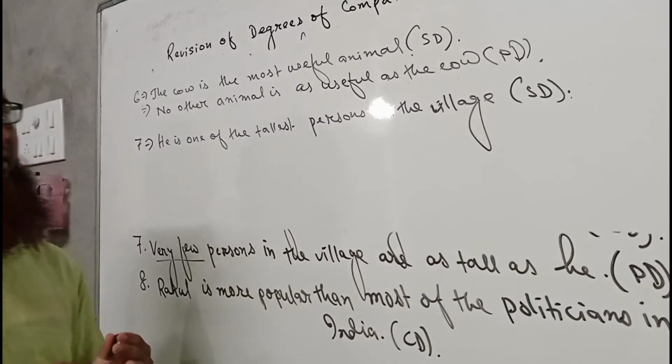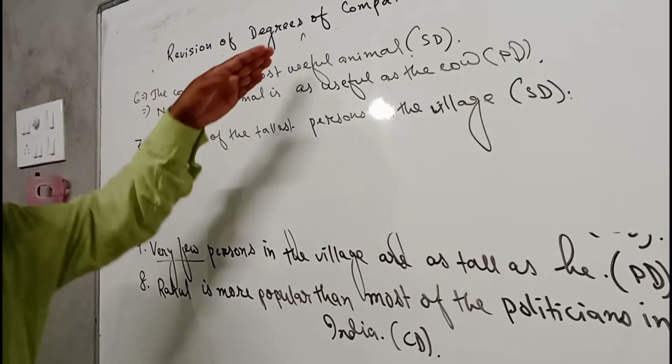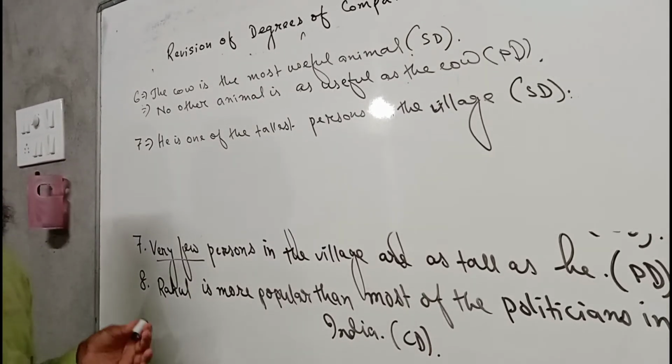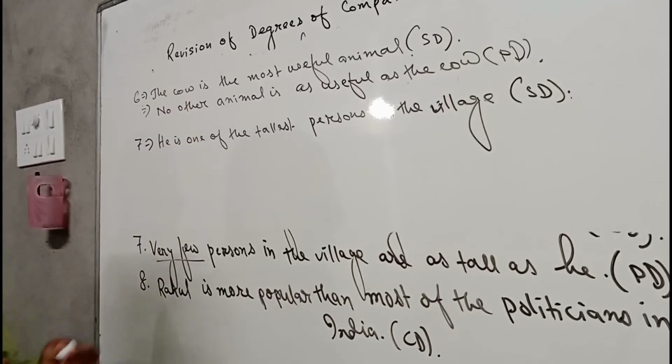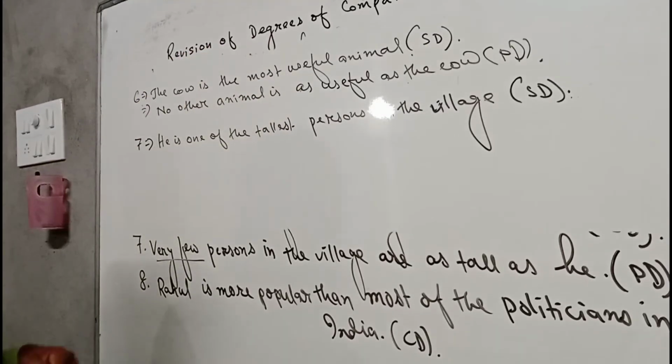So I hope you are getting my point. This is the revision of degrees of comparison. We have already uploaded 3 videos regarding this chapter. This will be the 4th video, which is being discussed as revision of degrees of comparison.